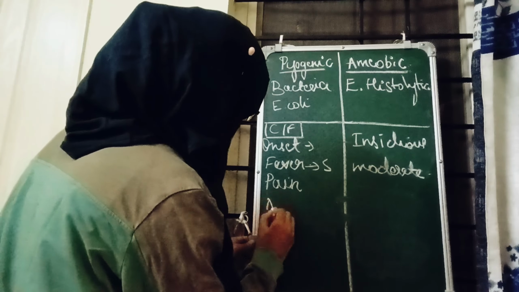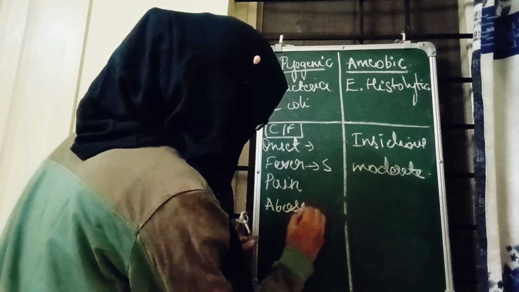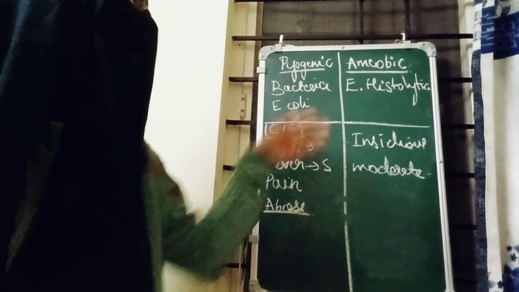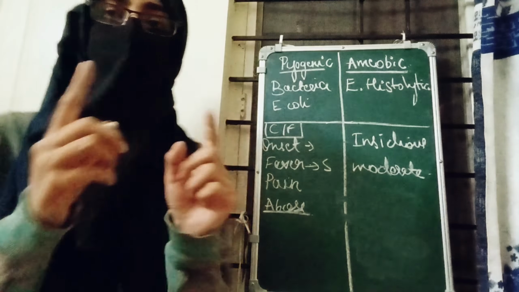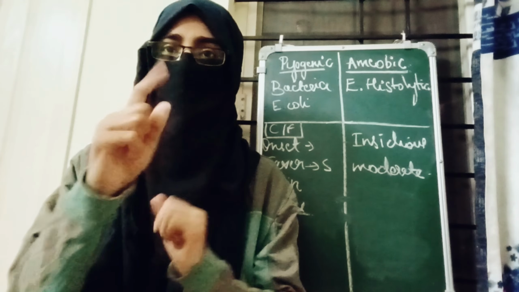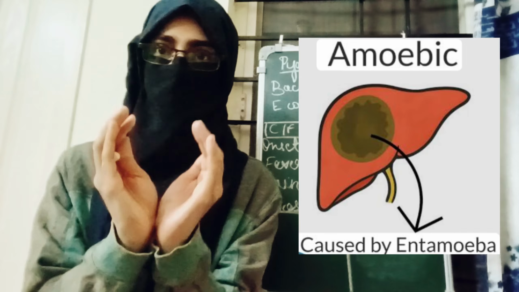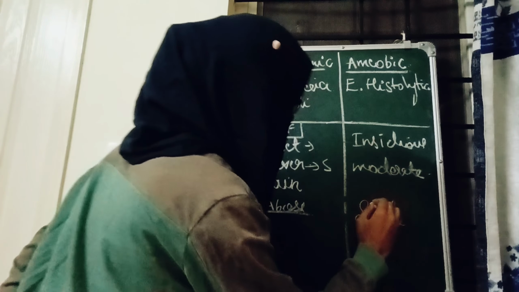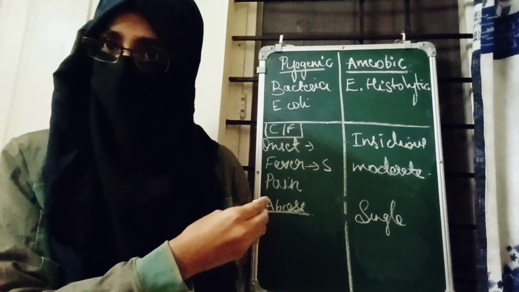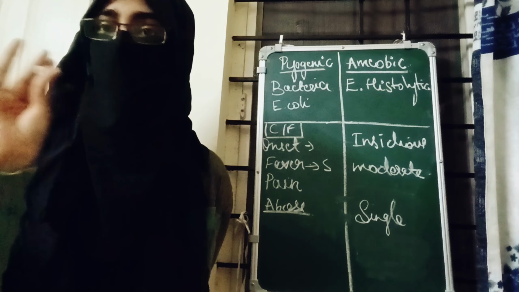So coming on to type of abscess. In both the cases abscess will be present, okay, in pyogenic also, in amoebic also. But in amoebic the abscess will be single. एक ही abscess होगा, single abscess in the liver. But in pyogenic, that is bacterial, the abscess will be multiple.